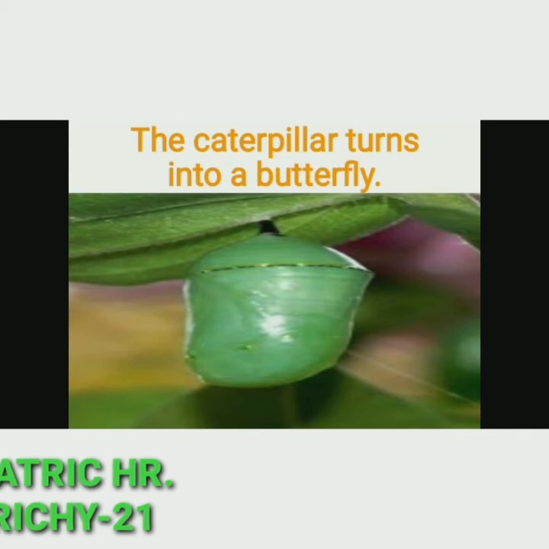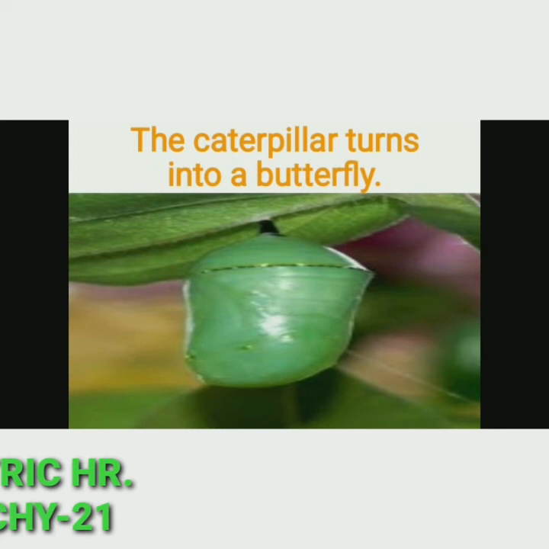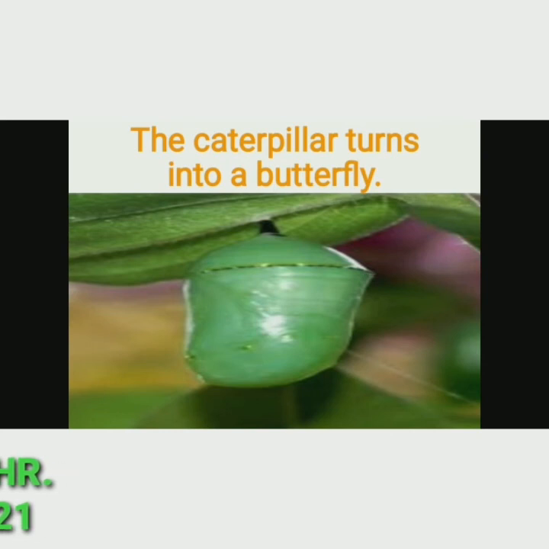It is mostly brown or green in color. It is a resting stage as well as the changing stage. So the caterpillar turns into a butterfly. This is the third stage.